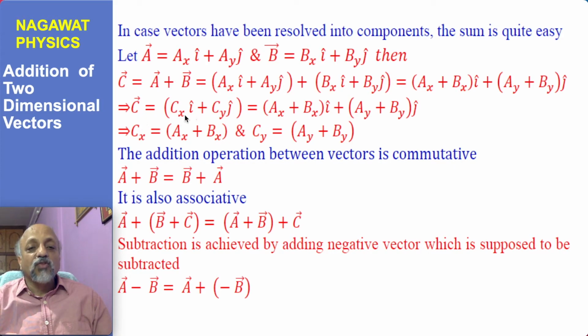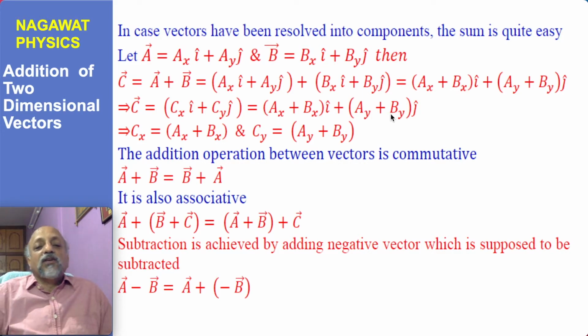If we express C also in components, then we find from the components, because two vectors are said to be equal if and only if, as a necessary and sufficient condition, the x component of the vector on the left hand side is equal to the x component of the vector on the right hand side, and the same holds for the y component.